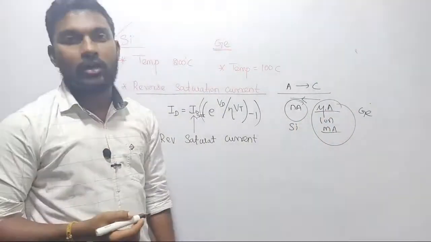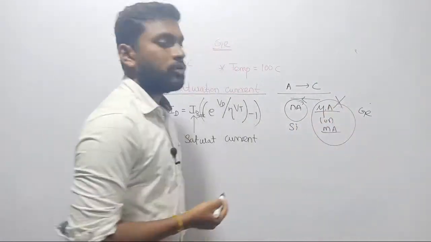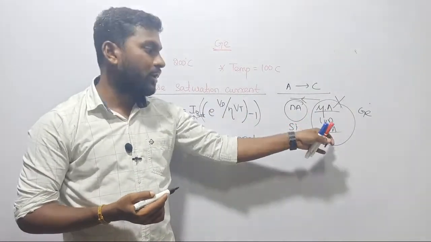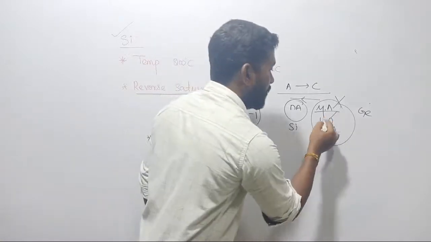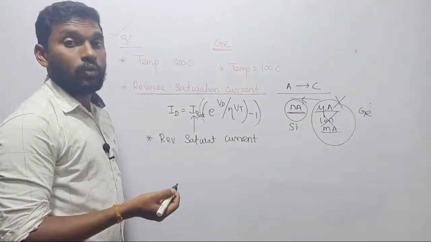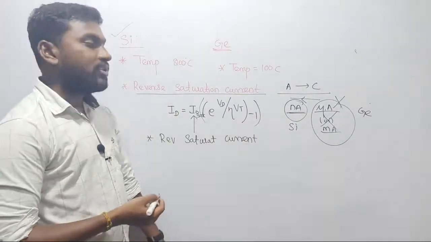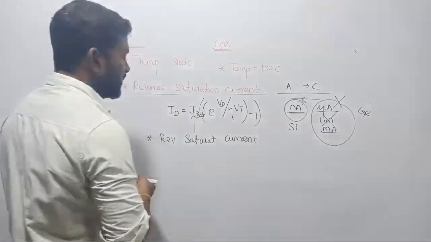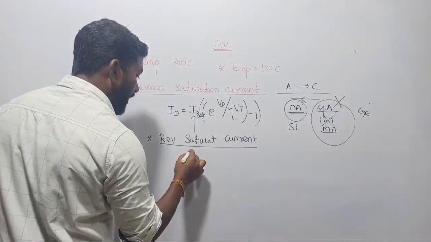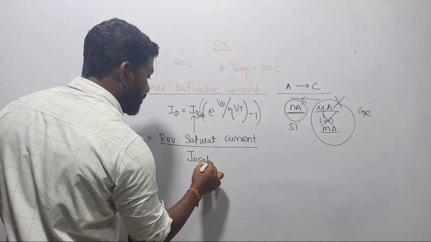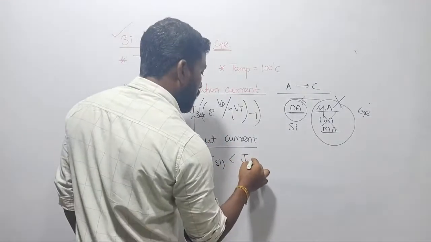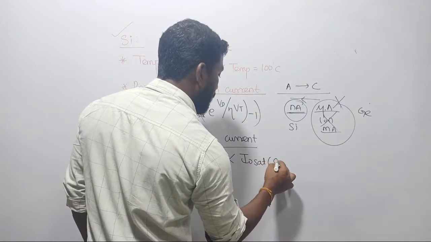This is not an acceptable current, right? In reverse bias your current has to be 0, but here your current is in microampere, or there might be a chance of getting milliampere also. So this is not acceptable. Whereas in silicon your current is in nanoampere, which is almost 0 ampere. The conclusion is that the off state reverse saturation current of silicon is always less than that of germanium.